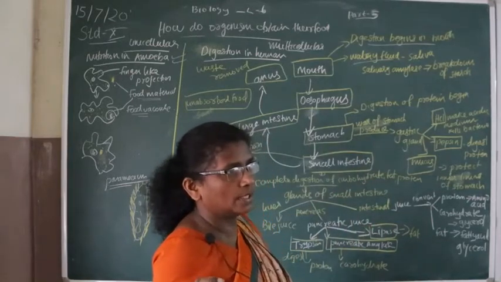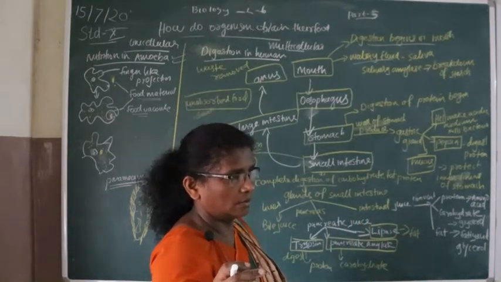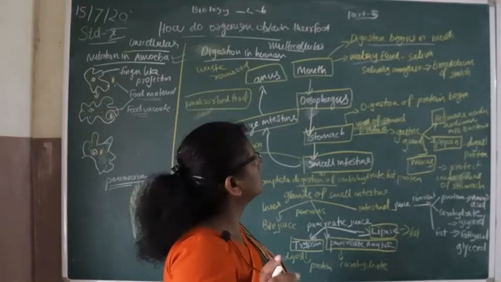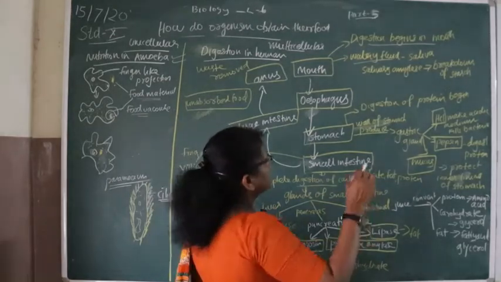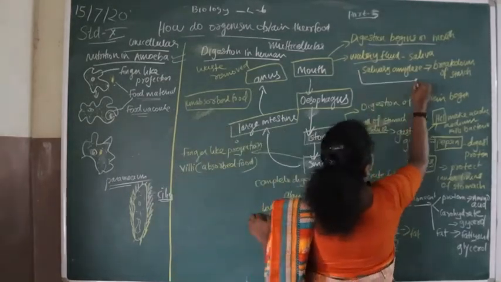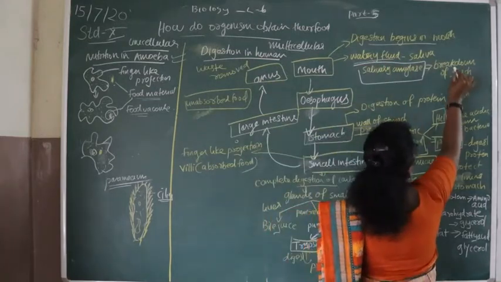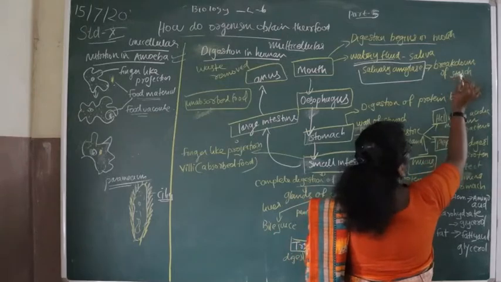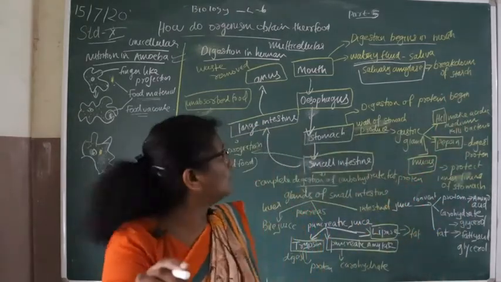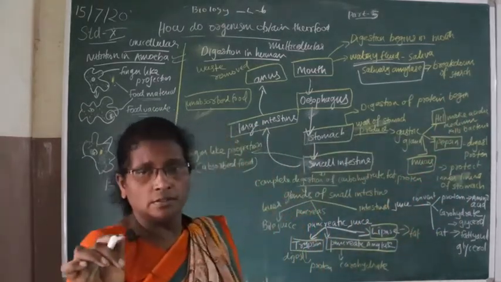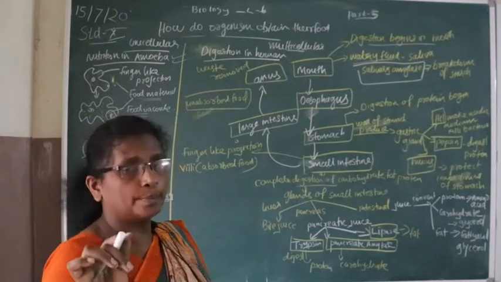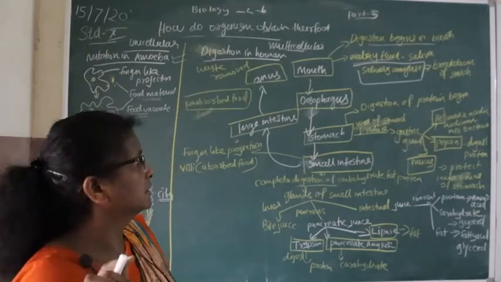That watery fluid is called saliva. This saliva contains an enzyme called salivary enzyme. This salivary enzyme breaks down starch. So in the mouth, digestion starts and starch is broken down.